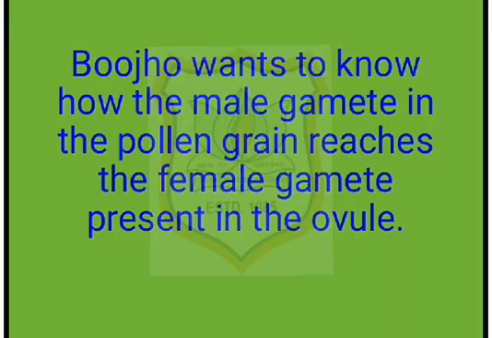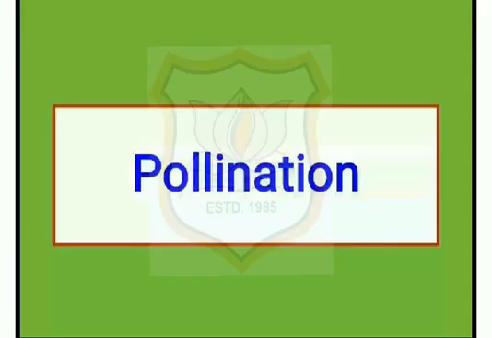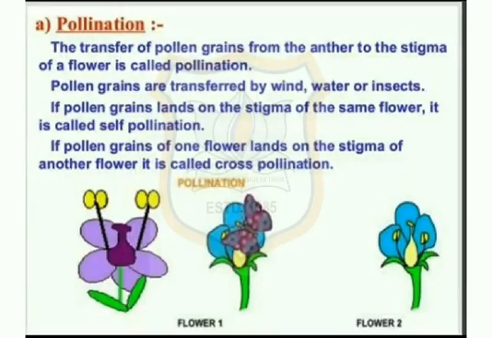Bujo wants to know how the male gamete in the pollen grain reaches the female gamete present in the ovule. To find the answer to Bujo's question, let's study about pollination. The transfer of pollen grains from the anther to the stigma of a flower is called pollination. Pollen grains are transferred by wind, water or insects.